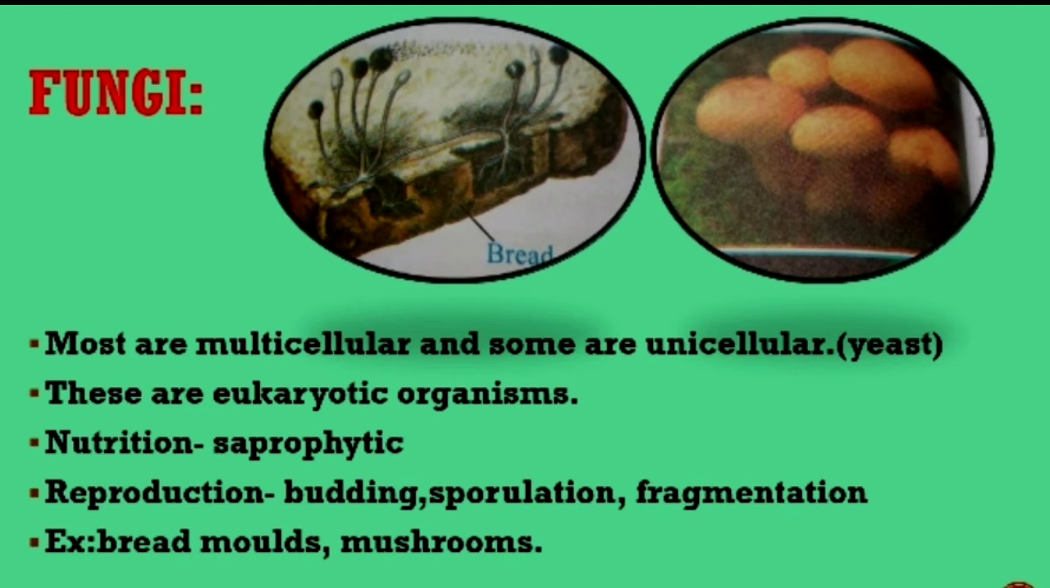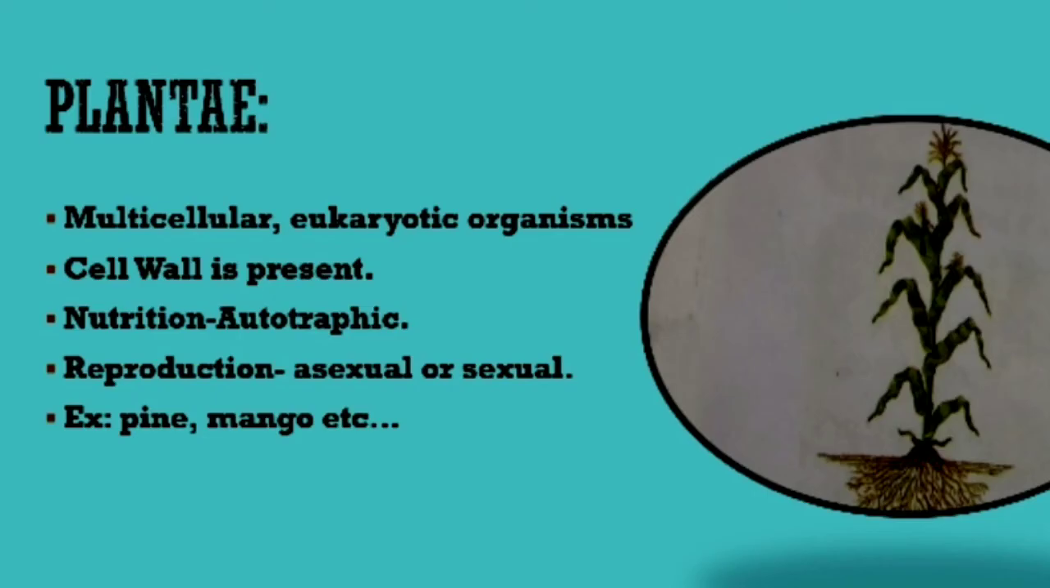Coming to the next kingdom, Plantae. You know that plants are multicellular organisms, and their cells have a cell wall. They are autotrophs, because they produce the food for the entire living organisms present on the earth. At the same time, they reproduce by asexual or sexual methods. Examples are pine and mango trees, and so many other examples. We will see the classification of the plant kingdom later.